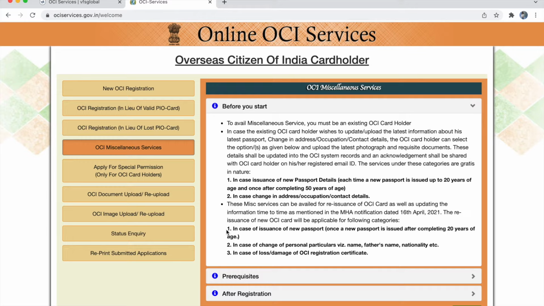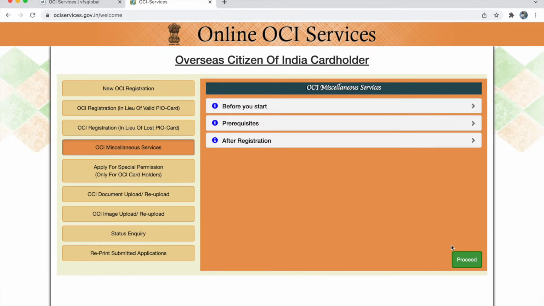For OCA renewal, you have to send a physical package. You have to fill in and download the application form along with the supporting documents, and send the physical package to VFS. But updating information online is different. You don't have to send any application form. You only have to update all the information in the online portal and this is free. But OCA renewal is not free. You have to pay a certain amount of fees to renew your OCA. So I hope this is clear.